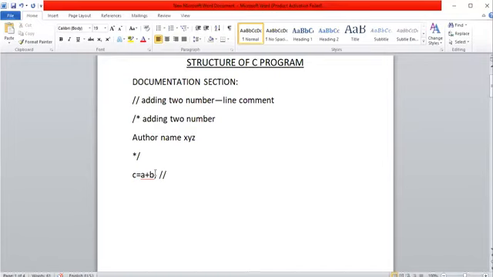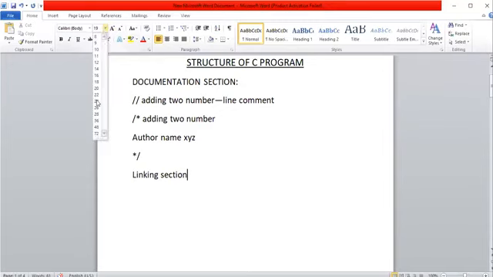Okay, so like this, we can provide a comment for each and every line. This is the first section in the program. The next immediate section is the linking section, or link section. We call it the link section.